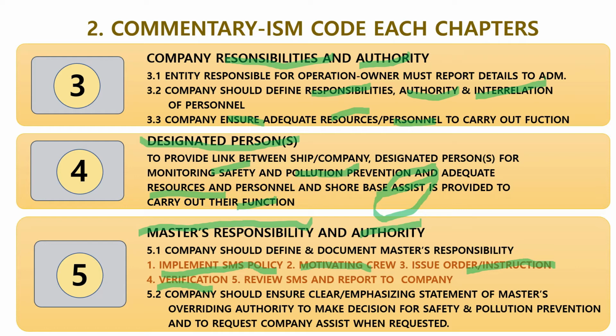Verification. 5. Review SMS and report to company. 5.2 Company should ensure clear, emphasizing statement of master's overriding authority to make decision for safety and pollution prevention, and to request company assist when requested.